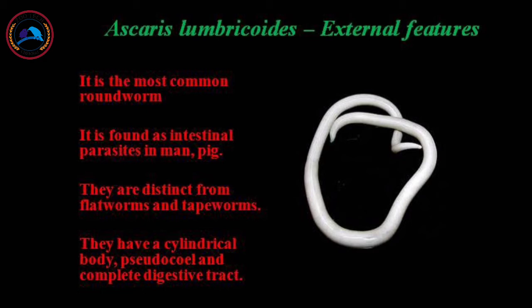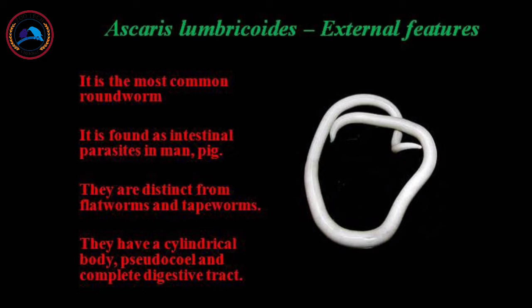Last video I uploaded the general characteristic features of phylum Aschelminthes. In this video, I am going to talk about the external features of Ascaris lumbricoides. Ascaris lumbricoides is the most common roundworm. It is found as an intestinal parasite in man and pig. They are distinct from flatworms and tapeworms.